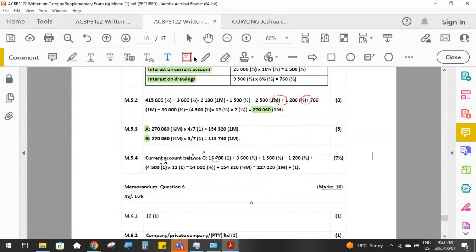So his opening balance of 15,000, and then plus his 2 lots of interest on his current and his capital account, minus his interest on his drawings that he owes to the business, plus his salary. And remember, partner A didn't get any bonus. That was all he got. And then plus his share of the remaining profit must get added. And then this is then his final current account total after everything has been calculated.